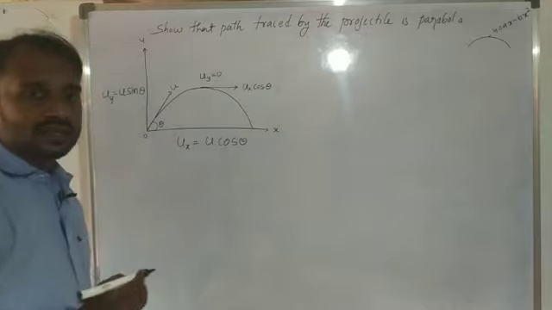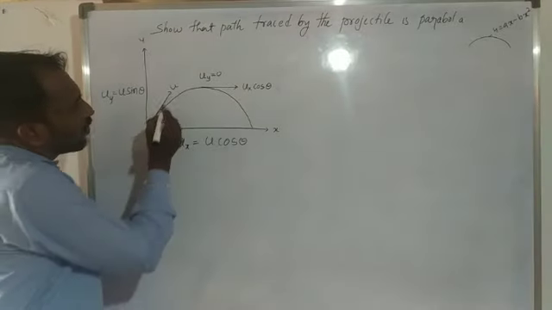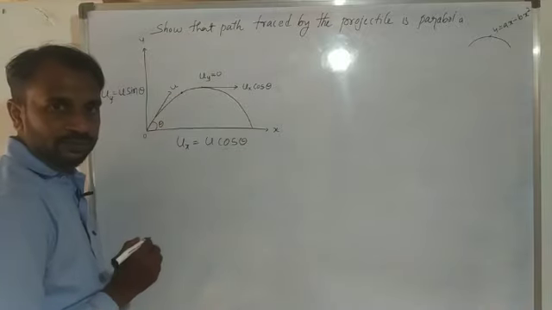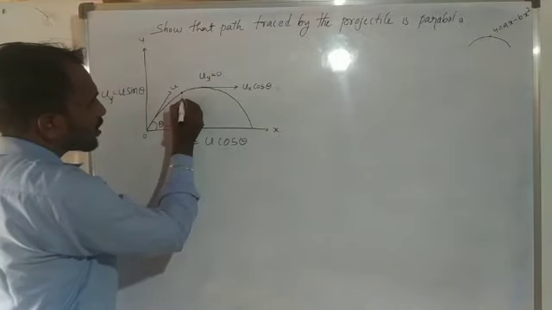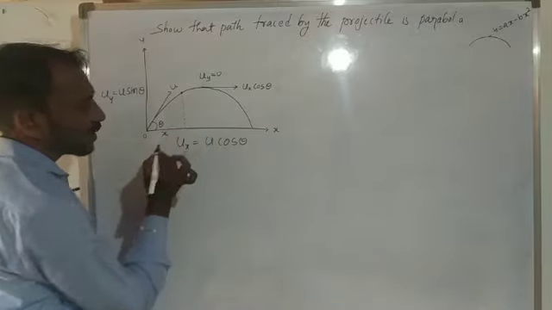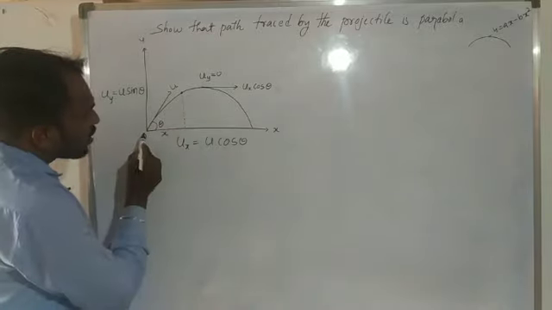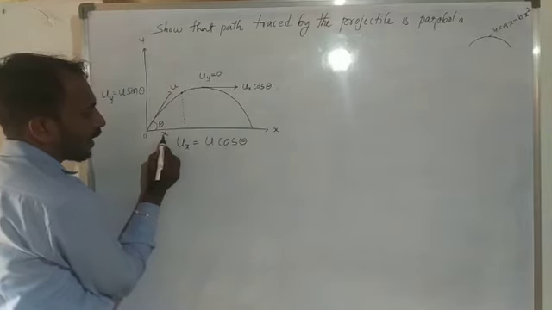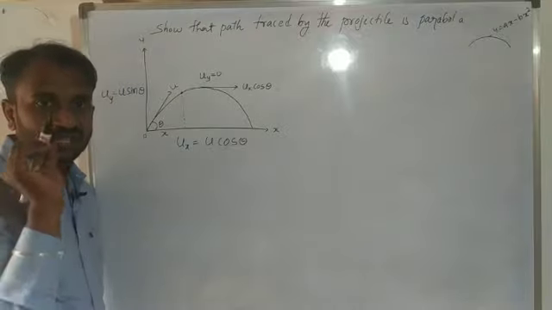But the velocity along the horizontal component is u cos theta. Suppose this one is a point. The distance of this point along the horizontal component, for example, we consider x. This particle moves along the horizontal component a distance x in a time interval t.